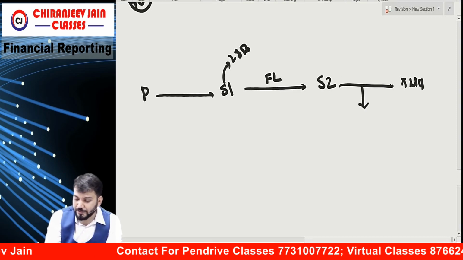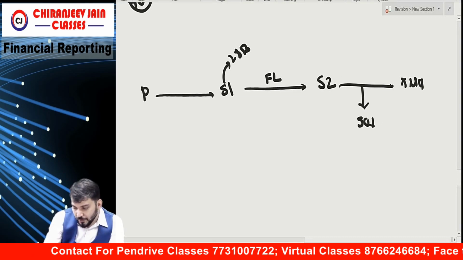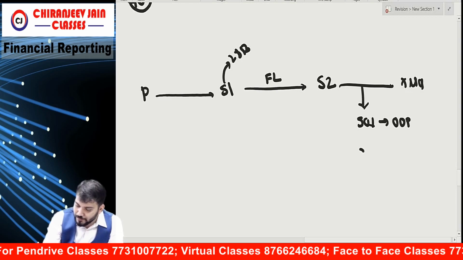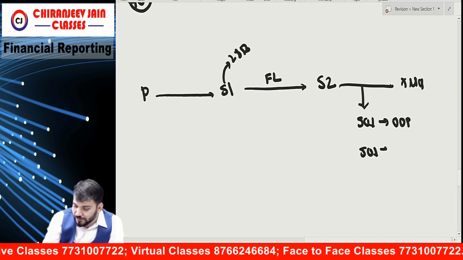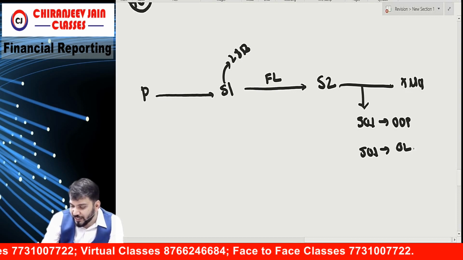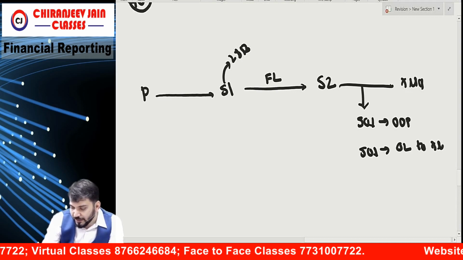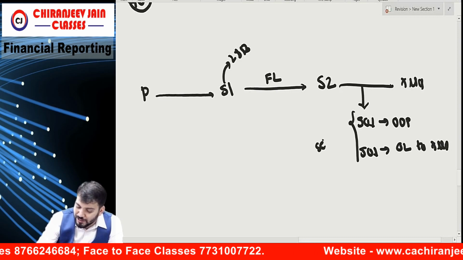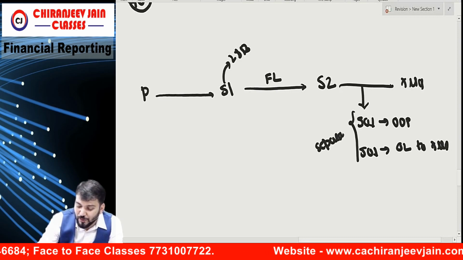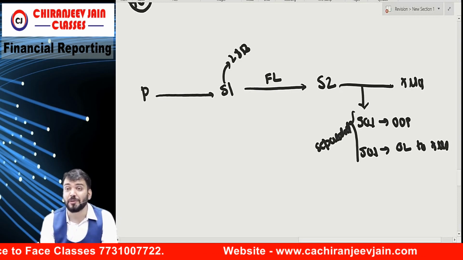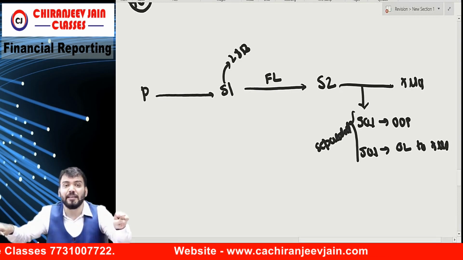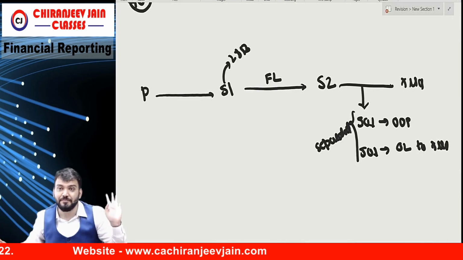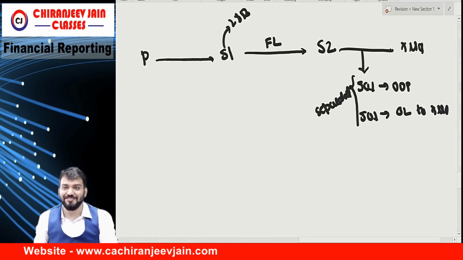Now, for this, 50% was used as owner occupied property and 50% was given on operating lease to X Limited. And this portion can be separated. Understood this point? Means this is dual use property and it can be separated. If it can be separated, they will apply different Ind AS. Good question, no?